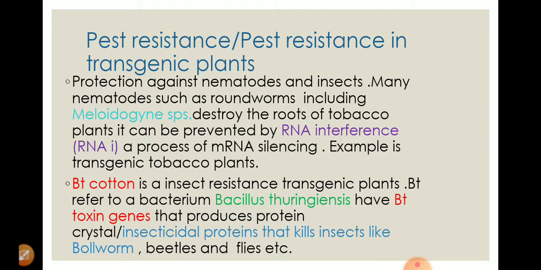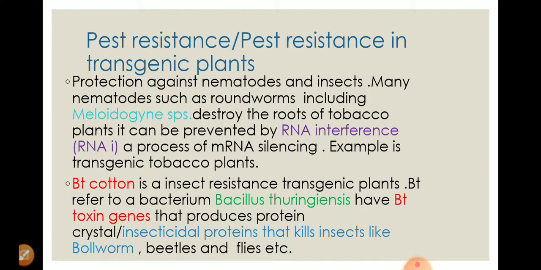There are several cry genes, but the most important ones used are cry1Ac and cry2Ab. So these two important genes are responsible for producing the crystal protein.